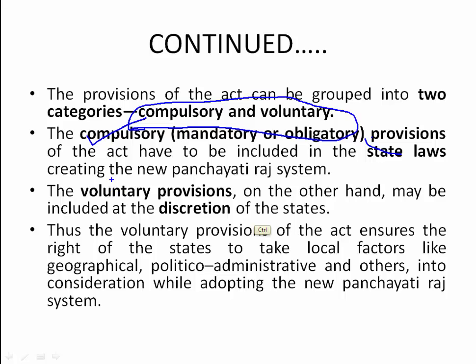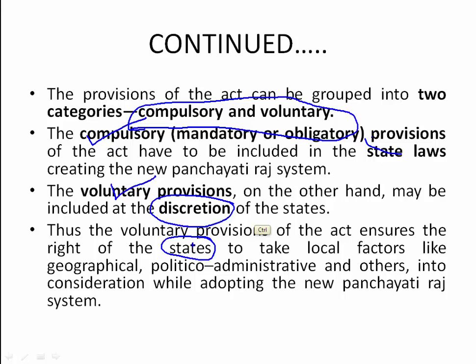The next one is voluntary provisions. As the name indicates, they are not mandatory. It depends on the decision of the state. These provisions may or may not be implemented. It totally depends on the state.